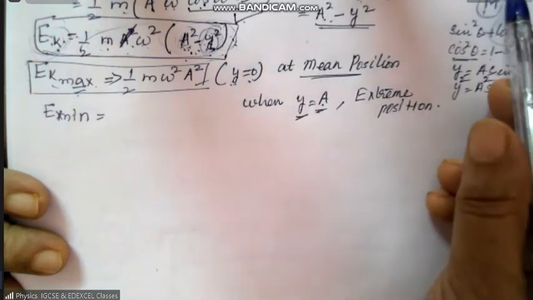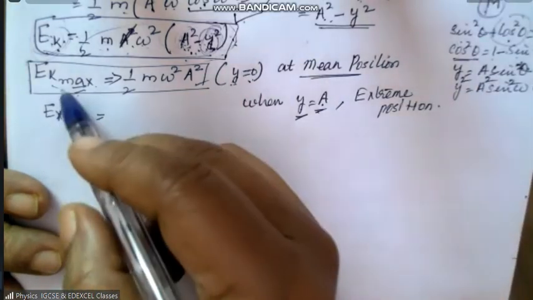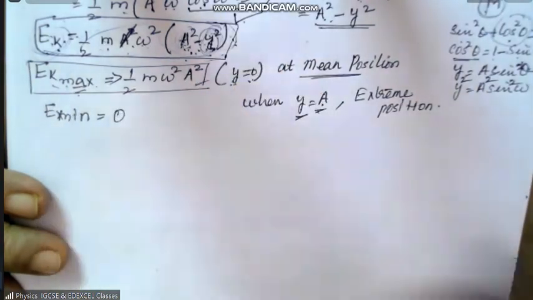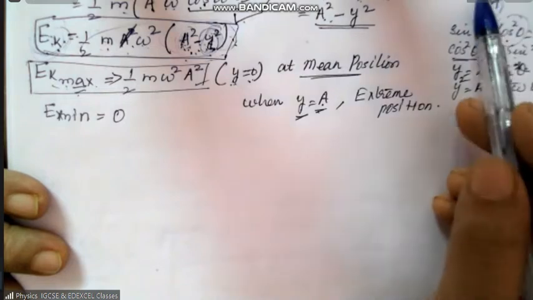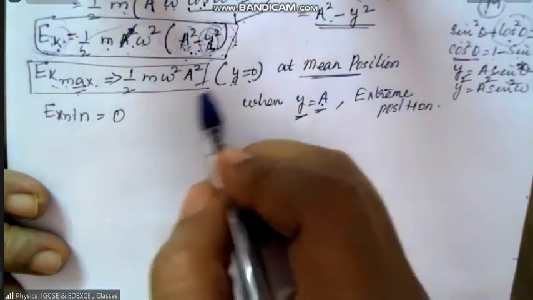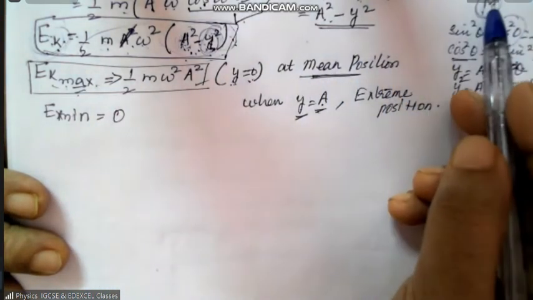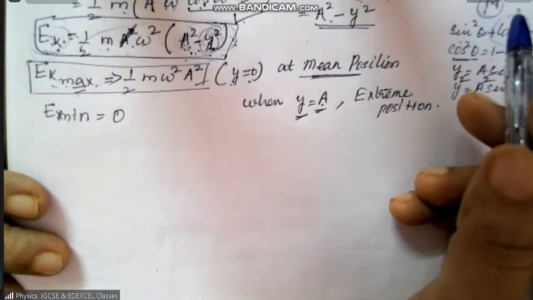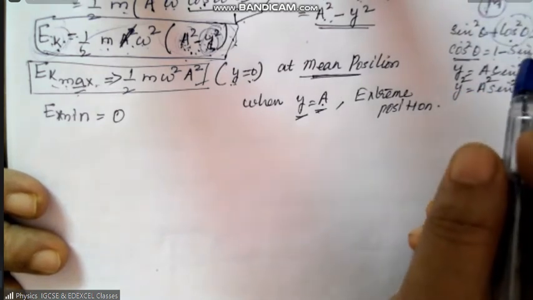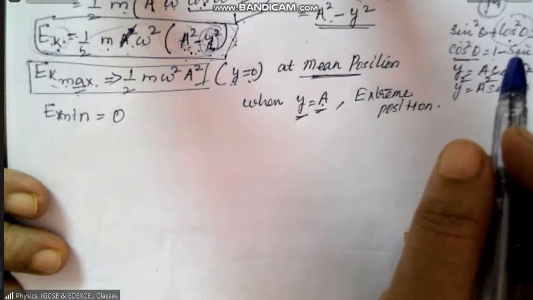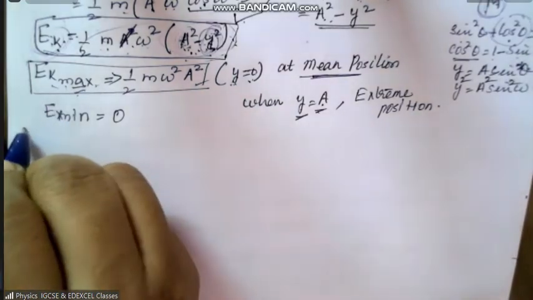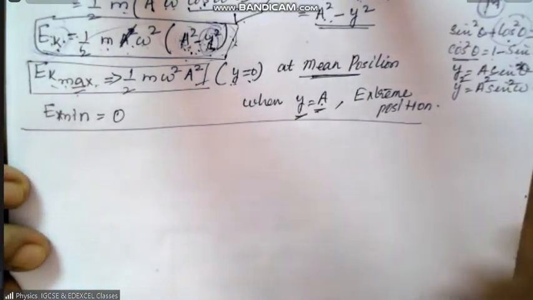When the particle is over here, it has got 0 kinetic energy. When the particle is at the mean position, it has got maximum kinetic energy. Okay? Yes. So this is the kinetic energy variation.